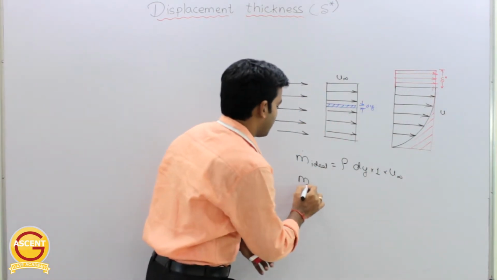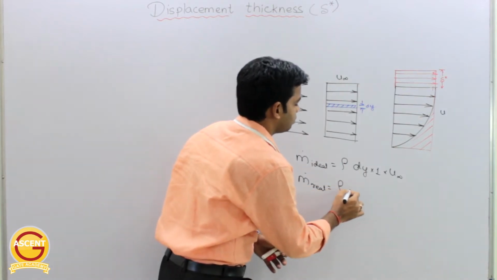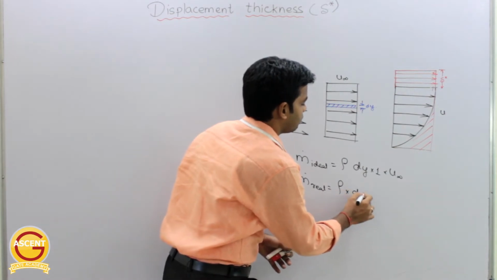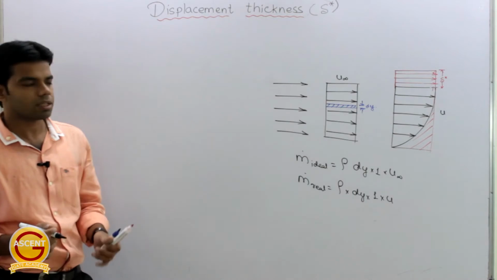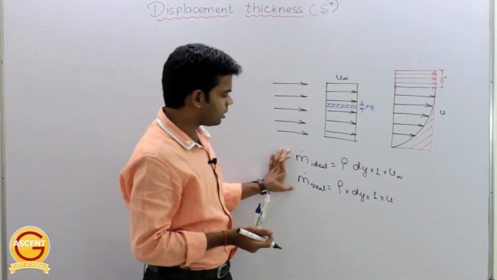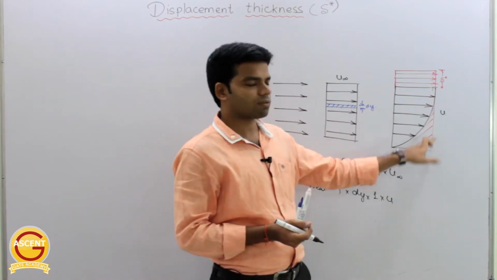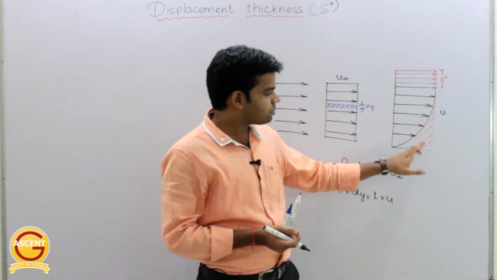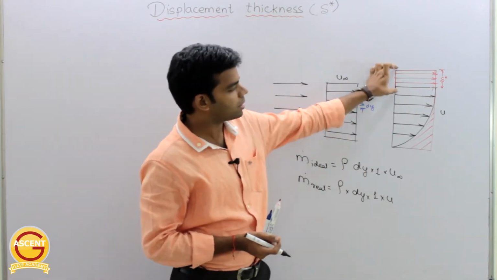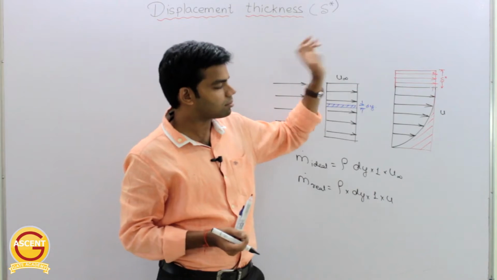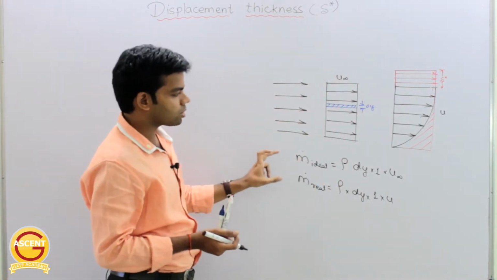Okay, so m actual or m real is equal to volume into density, that is rho into dy into 1 into u. Getting this not? Okay, so from here we can determine the loss in mass flow rate. That means this area, loss in mass flow rate. And this loss in mass flow rate should be equal to this much. So from here we can determine this thickness, and this thickness is nothing but displacement thickness. Getting this not? Okay, so how much will be loss in mass flow rate?